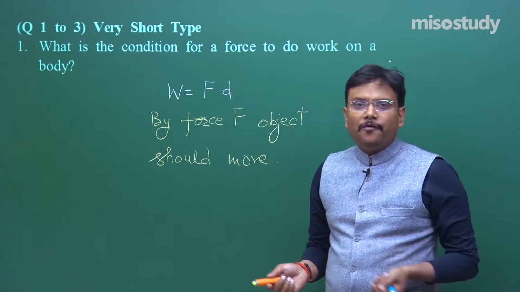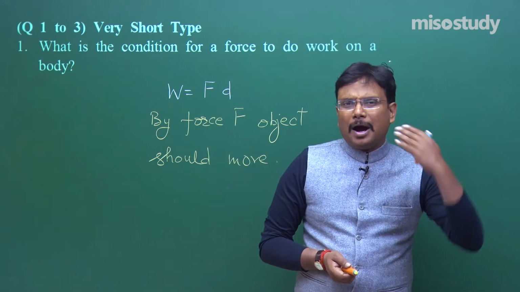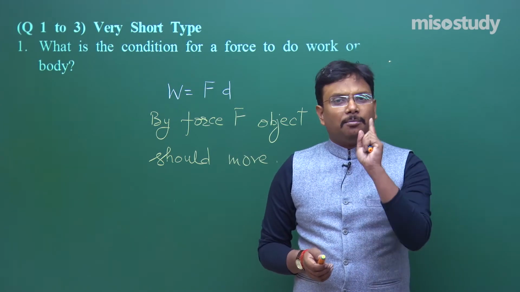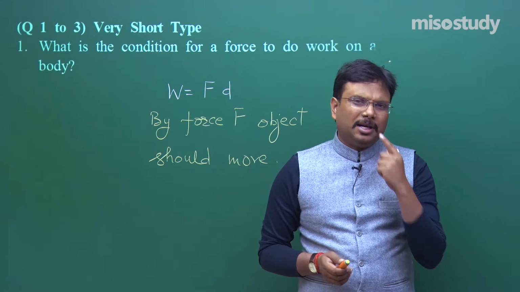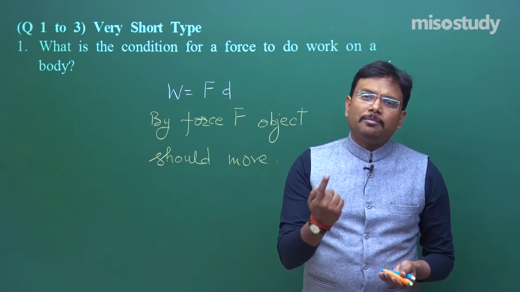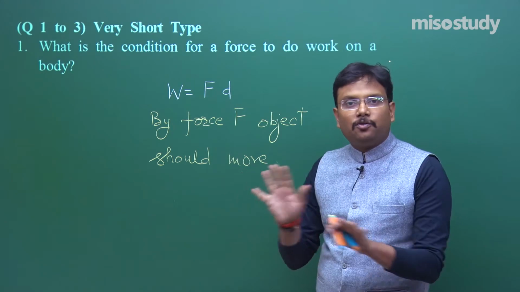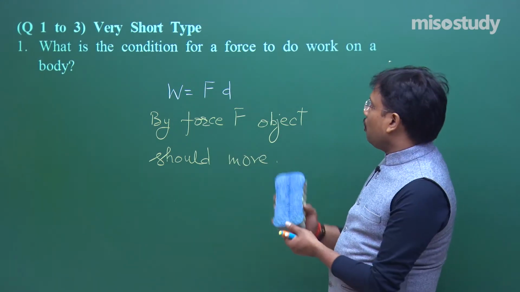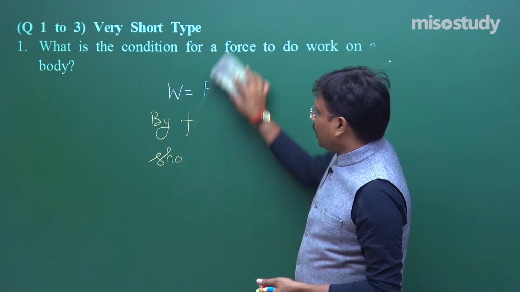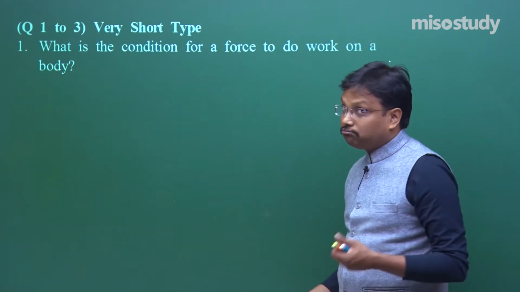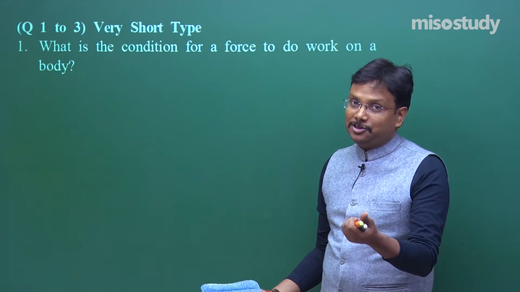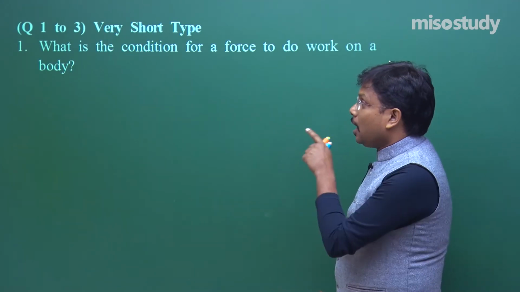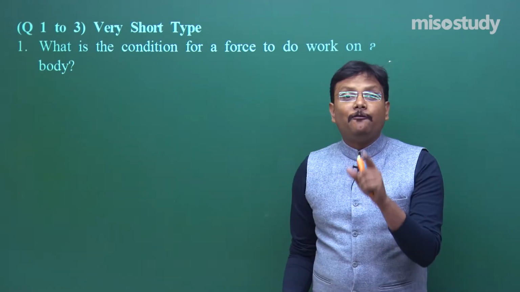Fine. If you wish, you can also say about the angle, but here in a 1 mark question mentioning the direction of the motion of the object is not essential. Fine. For 1 mark simply mention this much and you will get the full 1 mark. Because you should know the limits of your answer, otherwise what will happen? Time mismanagement.